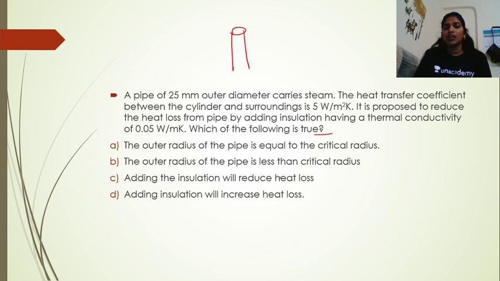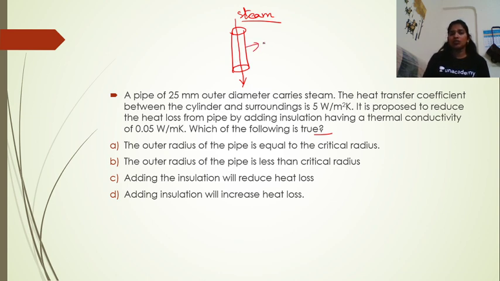So here, when we are adding insulation, what should we check first? We should check the critical thickness of insulation, right? So if this is a pipe through which steam will be going, within the cylinder it will be conduction, right?